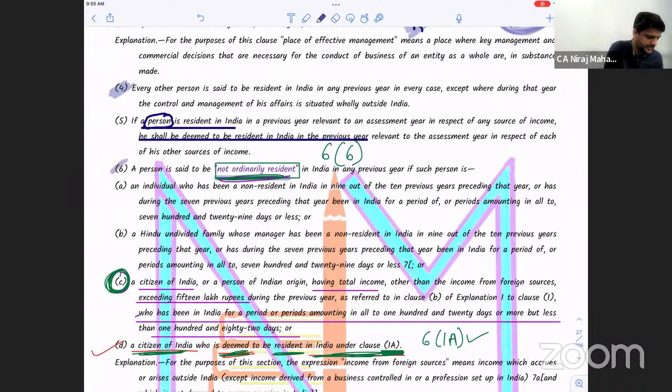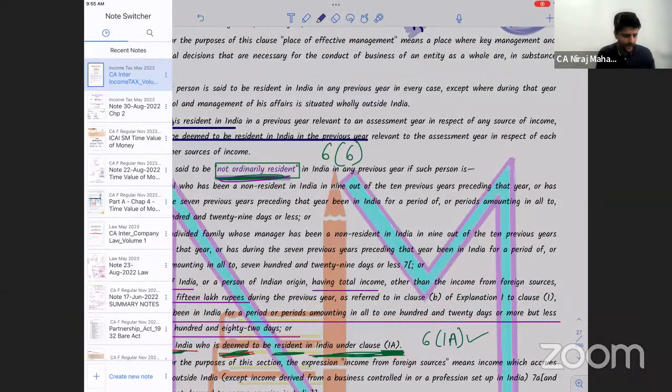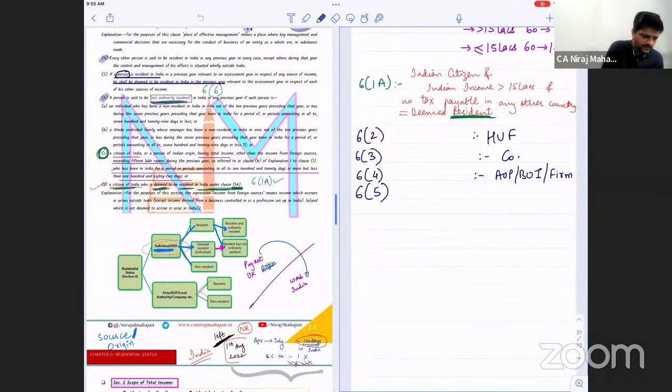And now we come to subsection 6. It talks about R and OR, resident and ordinarily resident. Subsection 6 talks about what? R and OR. Clear till here? I'm writing in short: 6.5, resident in PY.